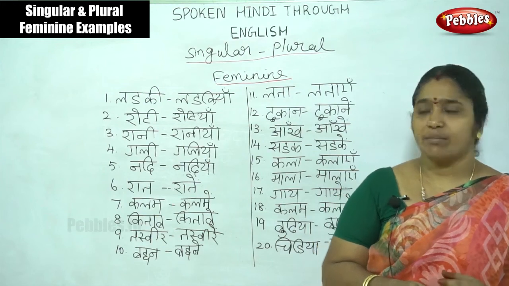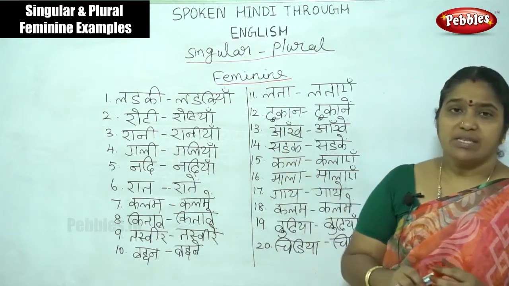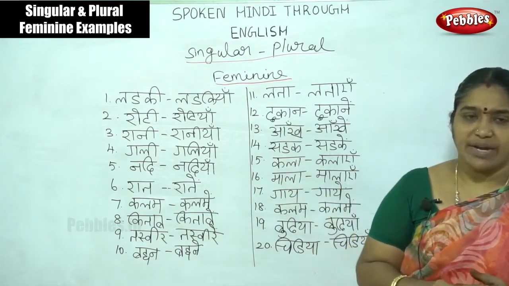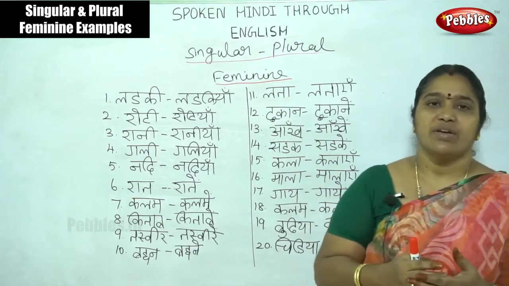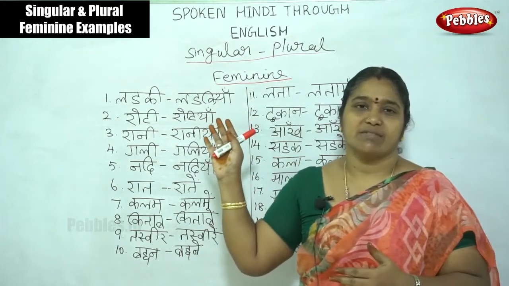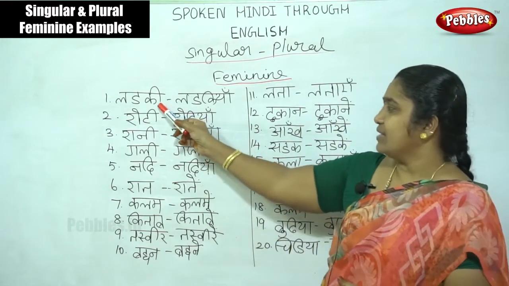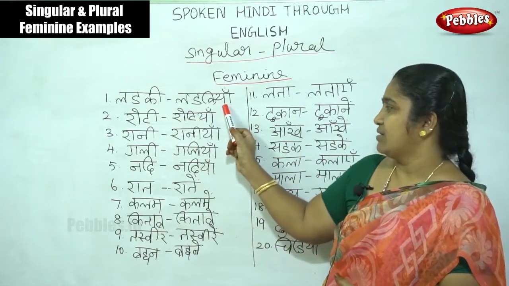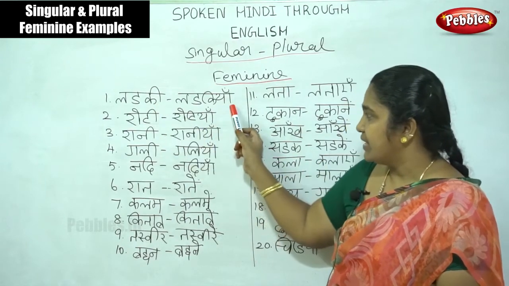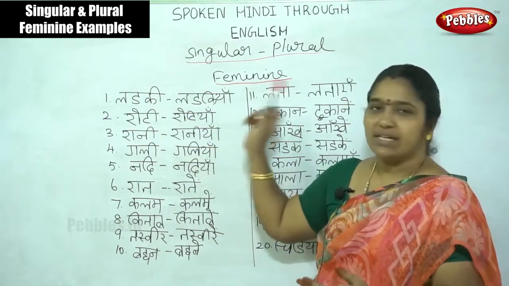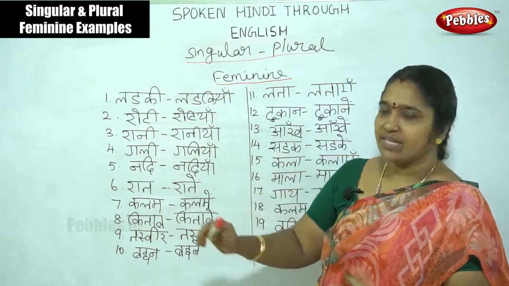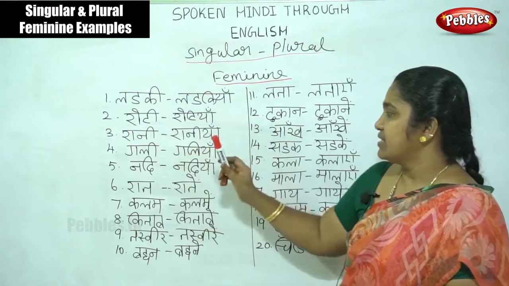Now let us see some feminine singular plural words. According to the 4 rules, we have to change these words into plural form. See here, ladki, ladkiya. Here girl, girls. In English we can say it as girl, girls.